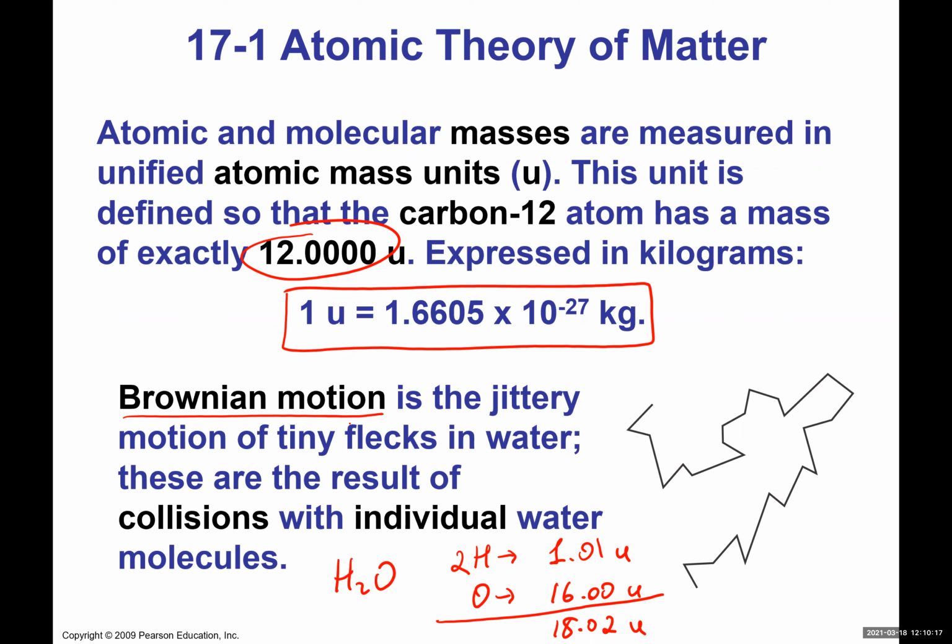So the water molecules, at the atomic level, also have this vibration. That's what we now call Brownian motion, which pretty much verified that there is such a thing as atomic theory.